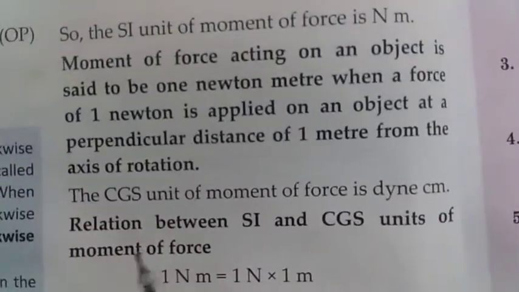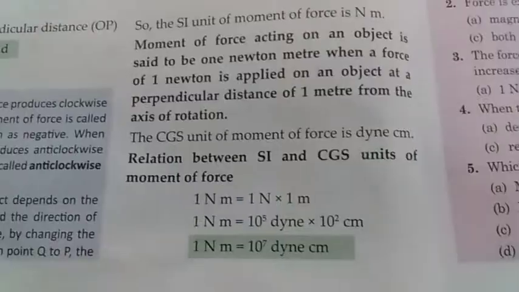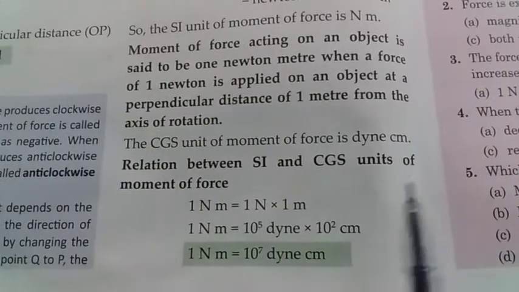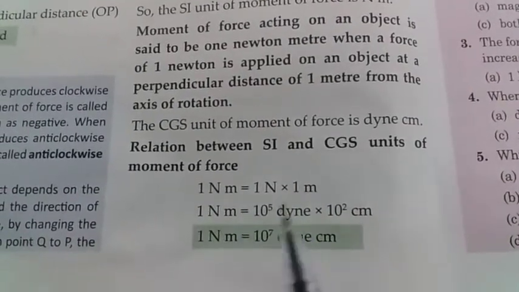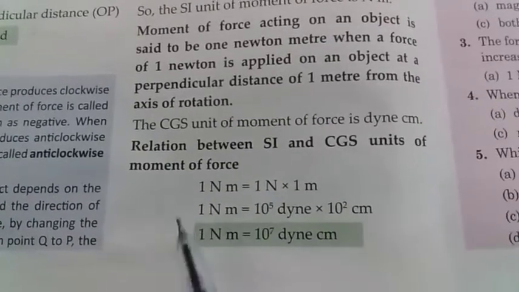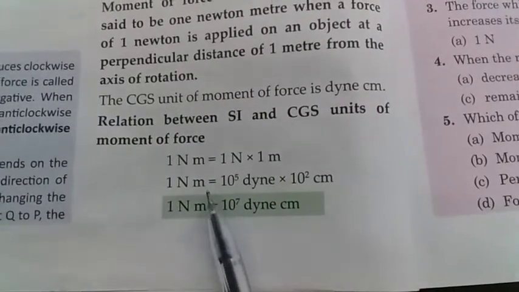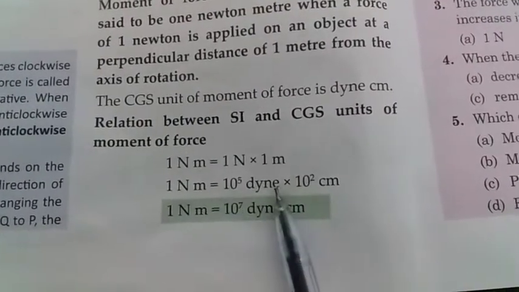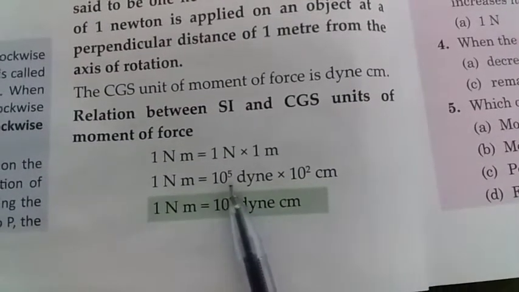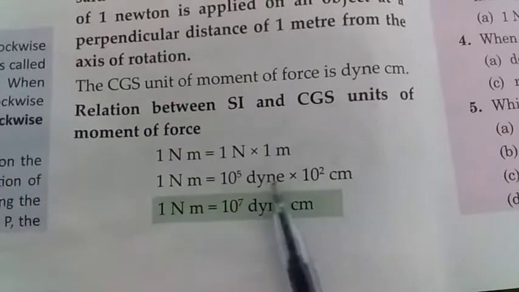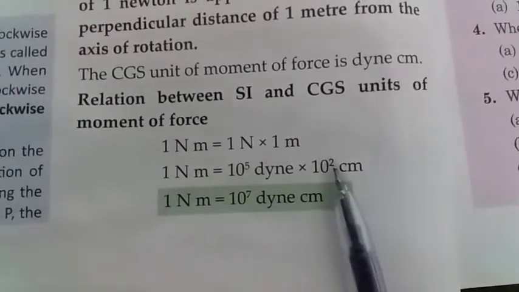Now what is the CGS unit of moment of force? That is dyne centimeter. What is the relationship between SI and CGS units of moment of force? We know that SI unit is Newton meter. So 1 Newton meter equals 1 Newton into 1 meter. 1 Newton equals 10 raised to the power 5 dyne, and 1 meter equals 10 raised to the power 2 centimeter.